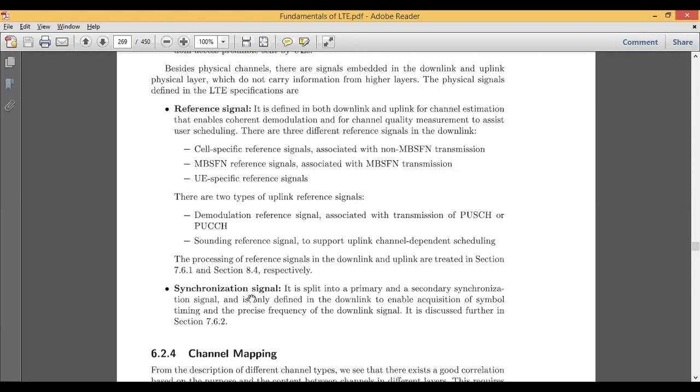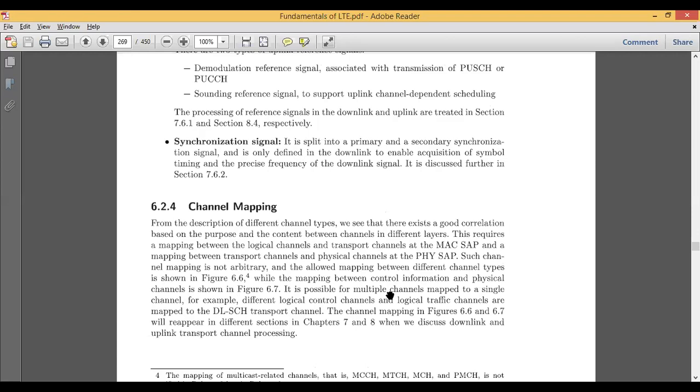And also the synchronization signal. This synchronization signal is split into the primary and secondary synchronization signal, and it only defines the downlink to enable the acquisition of the symbol. Acquisition is nothing but acquiring the symbol timing, and based on the timing and the precise frequency, the downlink signal can be obtained or transmitted, so that all the signals get synchronized with each other, be it primary or secondary synchronization.